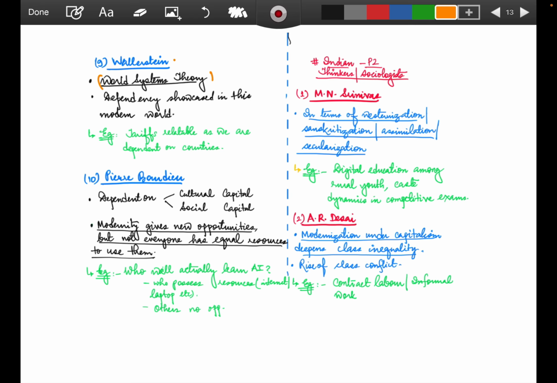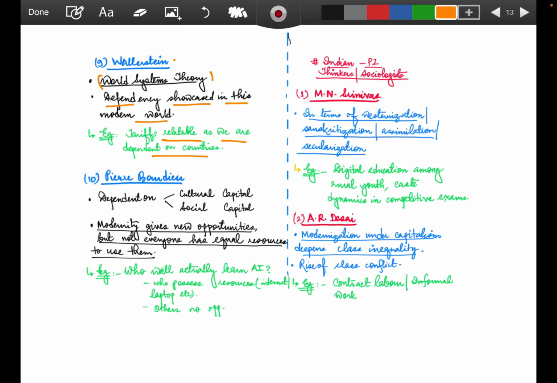What does world system theory talk about? That there is always interlinkages, always dependency showcased in this modern world. Like example, tariffs are relatable as we are dependent on countries. We know that Donald Trump had lately been using all those tariff concepts of highly charging other countries. India was also one of those countries where charges or tariffs had been high.